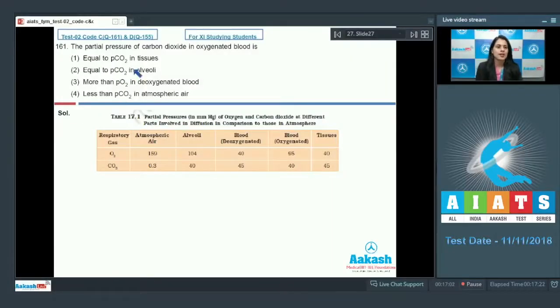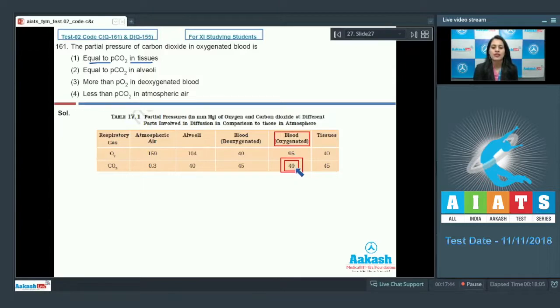Question number 161. The partial pressure of carbon dioxide in oxygenated blood is, and we know that. Now it is given in the question that in oxygenated blood, the partial pressure of CO2 is 40 mmHg. This is given, and you have to compare this value to the given options. Very first option given is equal to PCO2 in tissue. And PCO2 in tissue is 45 mmHg.